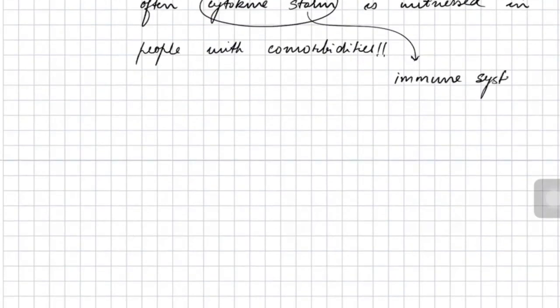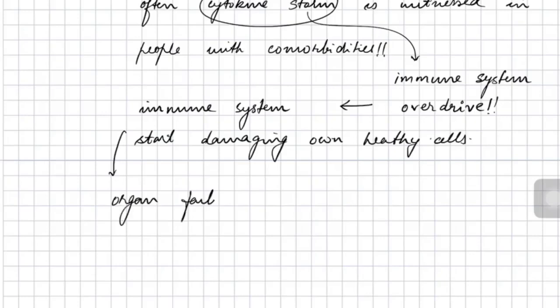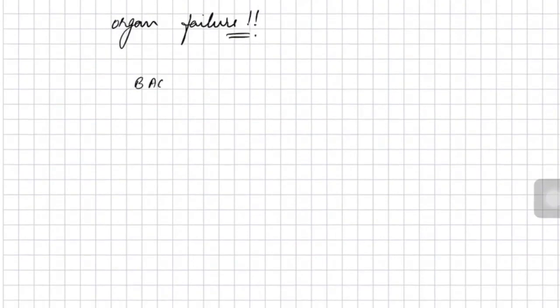This cytokine storm is basically an immune system overdrive in which your immune system becomes hyperactive and starts damaging your healthy cells along with the virus. So this overdrive of the immune system results in the killing of a large number of tissues, and it results in organ failure and ultimately death. So many of the people dying because of COVID-19 are dying because of the cytokine storm.